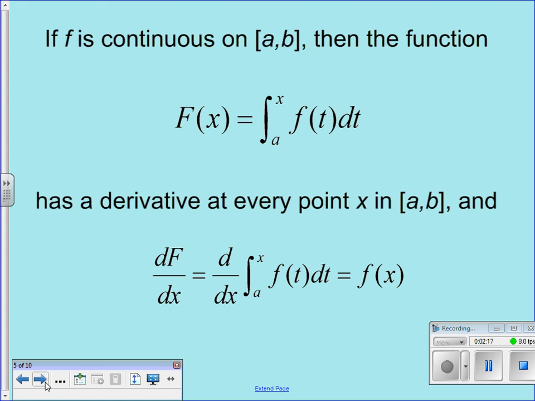A is a constant. A is any constant. So basically, the big part is the derivative.